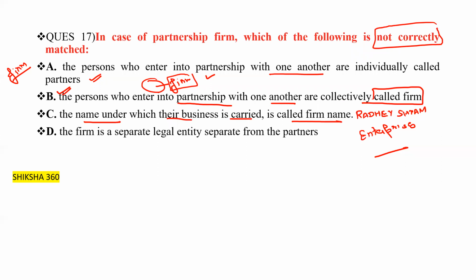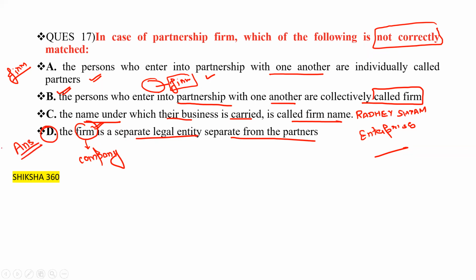The last one: the firm is a separate legal entity, separate from the partners. We have already discussed this. A firm is not a legal entity separate from its partners. A company is a separate legal entity, but not the firm. Here, if they used the word company, it would be correct. Here they use the words partnership firm or firm, so this one is the wrong one. So this one is our answer.